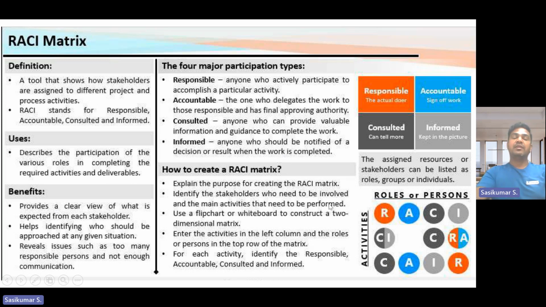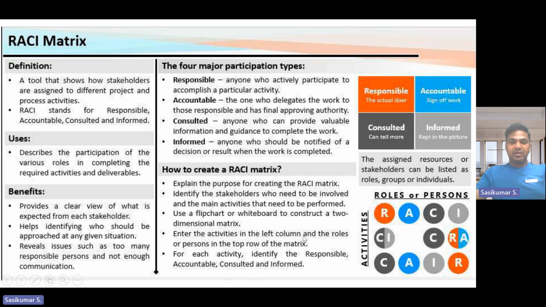First, you should decide to go for the RACI matrix. Then you should identify your stakeholders. Who are your stakeholders? Finance, accounts, purchase, technical, admin, HR. Who are all your stakeholders? Use a flipchart or whiteboard to construct a two-dimensional matrix. It's just a two-dimensional matrix on the board. We can write on the whiteboard with a pen marker. If not a whiteboard, you can use A3 paper or rough paper to construct the RACI matrix activities.